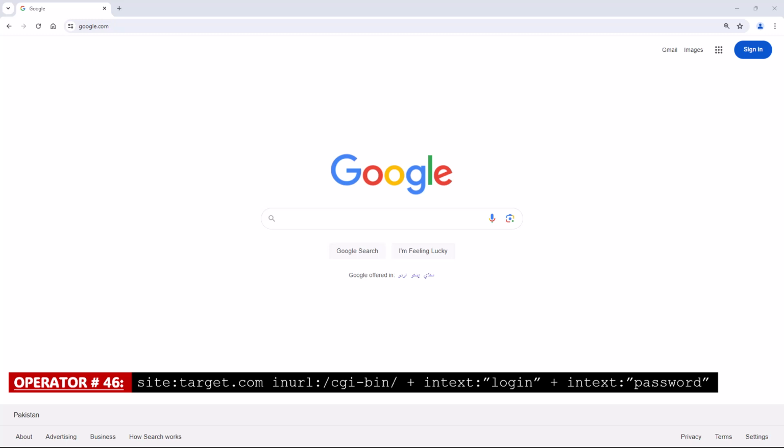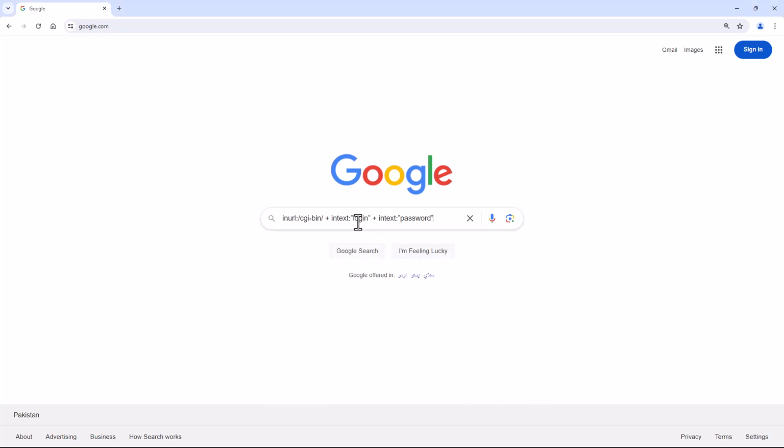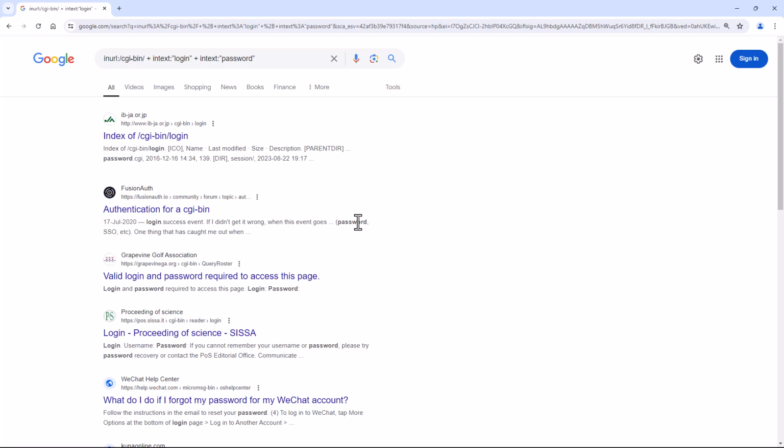Operator number 46. Site with the combination of in URL. This Google Dork will search for CGI scripts on a website that require login credentials which may be vulnerable to brute force attack.